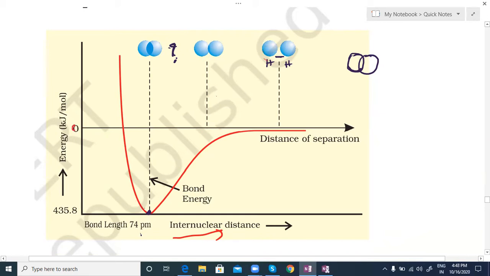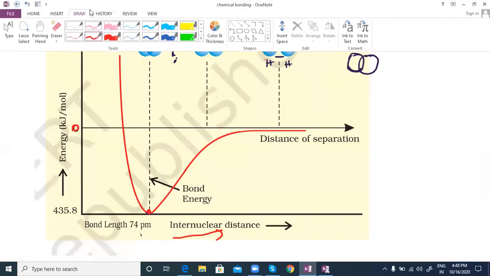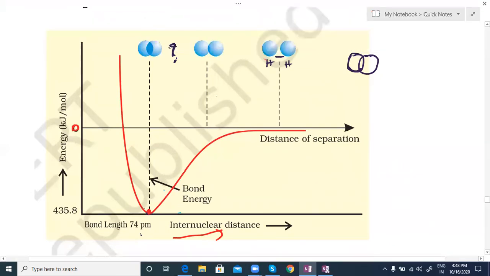This 0 is the energy they have given here. So less than 0 means negative, that is, energy is released. So when the atoms come nearer, the energy falls slowly, becoming less than 0. Even as we make them nearer, after a certain point they reach minimum energy. After that the energy rises again.